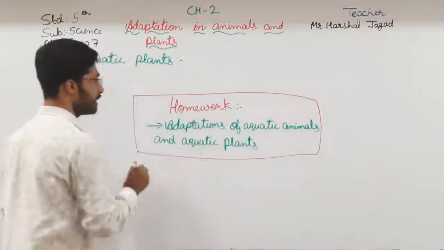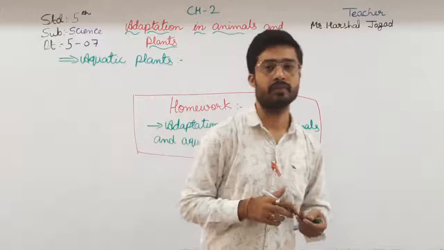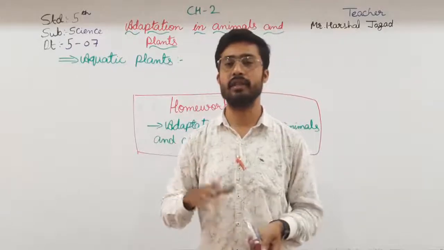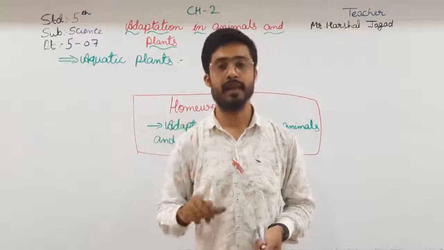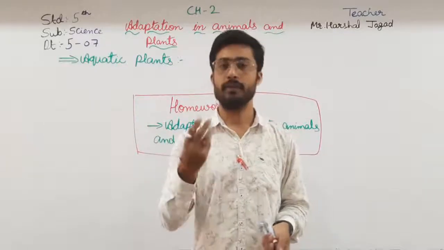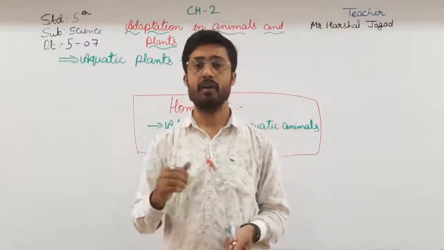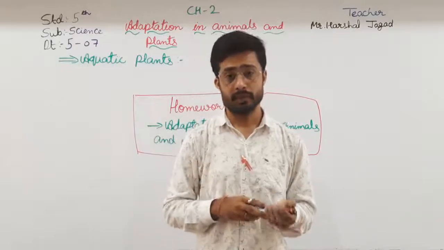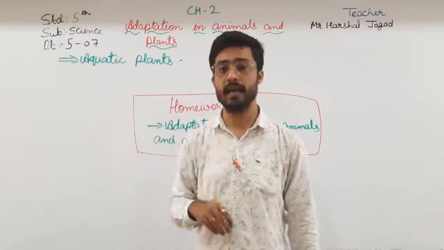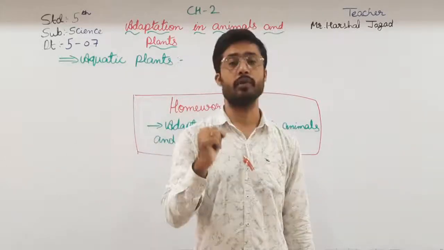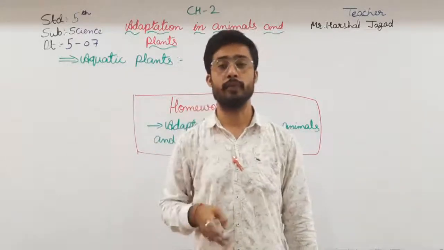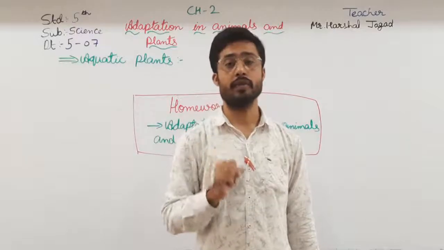Okay, students, in the aquatic animals, first of all, we saw the fish. So you have to write any 3 points from that, crocodile and frogs any 3 points, and also the water birds 3 points, and lastly aquatic plants, you also have to write any 3 points. From all this you have to write 3 points.